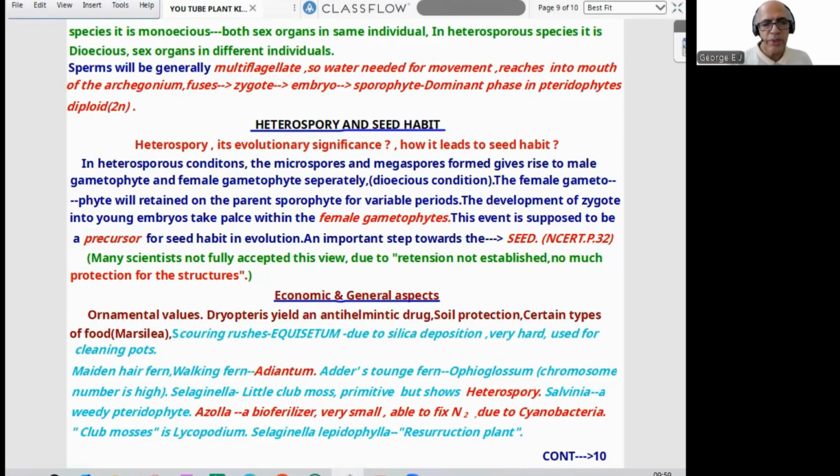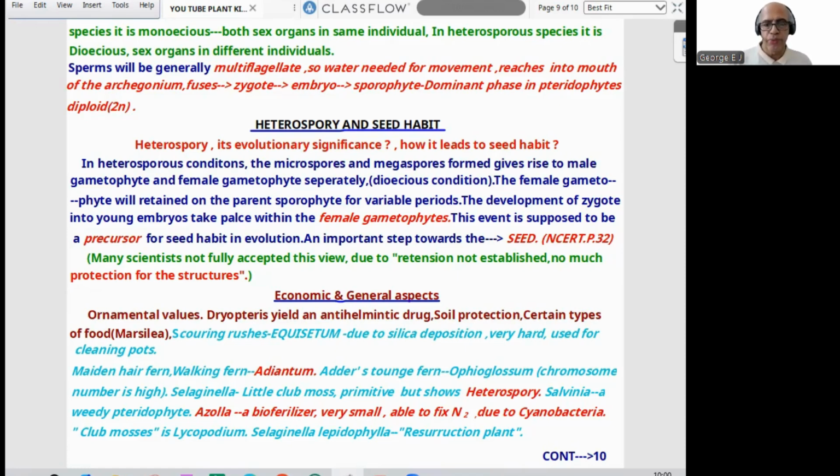Pteridophytes have ornamental value. Some are very costly due to their leaf arrangement. Some yield an anthelmintic drug. They protect the soil. Certain types of food are obtained from Marsilea-like pteridophytes. Scouring rush, Equisetum, horsetail, due to silica deposition is very hard, so it is used for cleaning pots. Maidenhair fern is Adiantum.